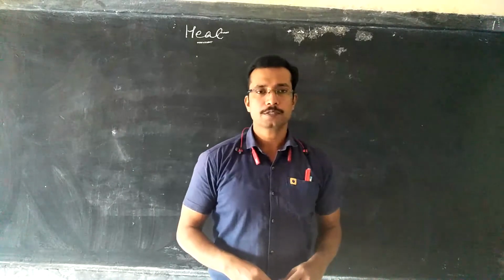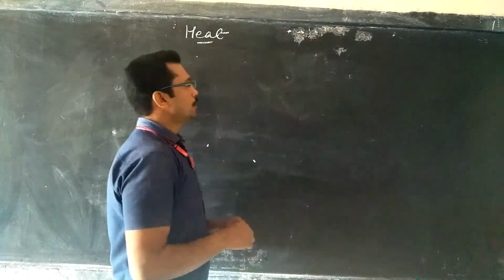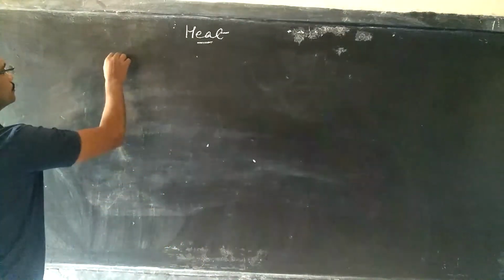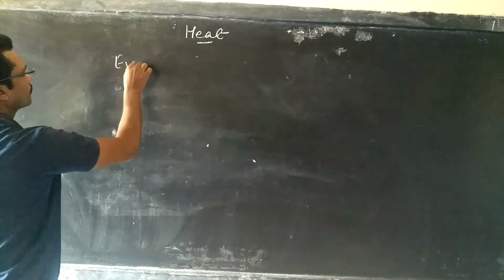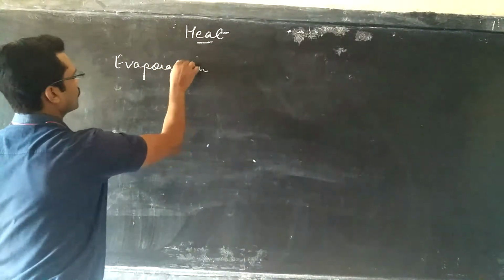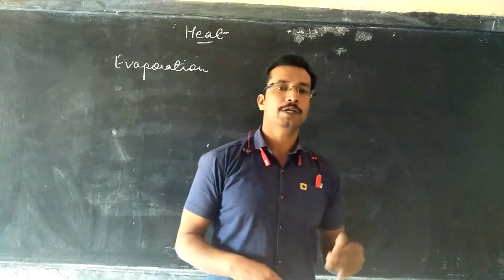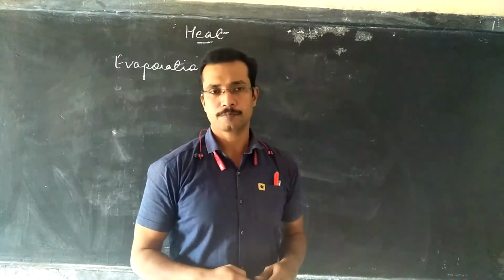Good morning, students. Today we will see about the evaporation in a liquid. We all know that there are two ways by which a liquid can be converted into a gas.